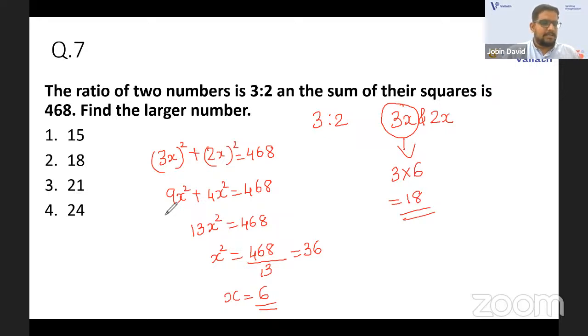Abhirajita, you got the correct answer. Anand also got the correct answer. Sunanda, you got the correct answer. Romy, you got the wrong answer. It's not 99. Actually, 99 is not in the option, sir. Okay. So you have 3 into 6 equal to 18. That is the answer. Yeah, fine. 18 is the answer. It's good. So we will move to the next question.